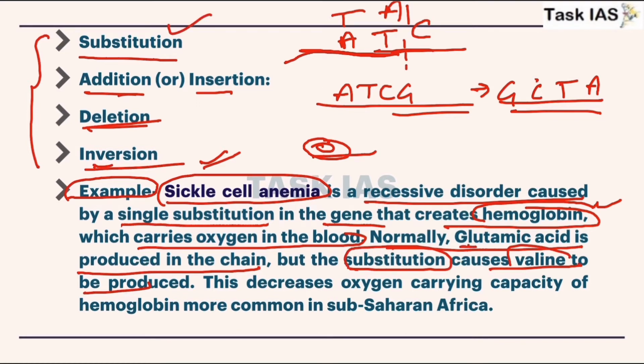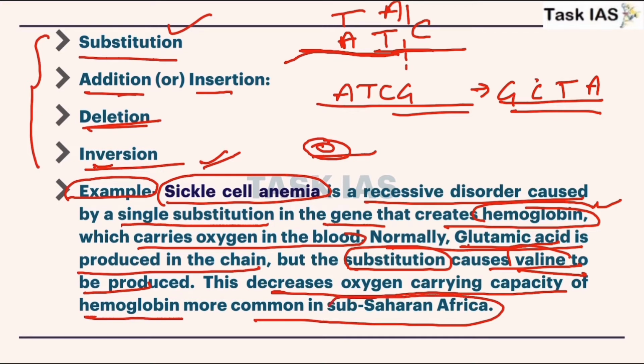So in case instead of glutamic acid, valine is produced, and this decreases the oxygen carrying capacity of the hemoglobin, more common in sub-Saharan Africa. So you can consider this is some kind of disease that is harmful for the organism, or specifically to the human being. But when you read about unit 9 specifically, then we will discuss how natural selection has favored this sickle cell anemia in sub-Saharan Africa.